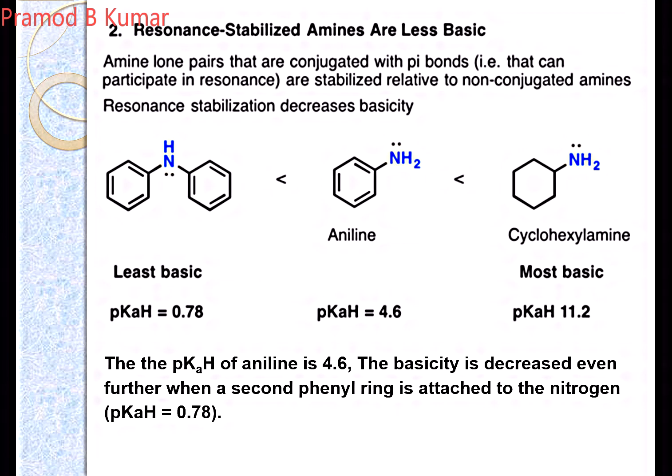If you see the three examples that I have shown, in the secondary amine there are two benzene rings with which the nitrogen lone pair gets delocalized. That's why it has less basicity and its pKb is low. Aniline has only one ring. Whereas in the case of cyclohexylamine, the pKb is around 11. It is the most basic amine because there are no pi electrons with which it can conjugate.